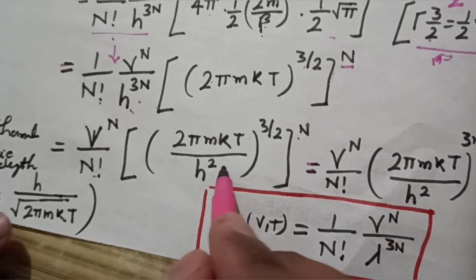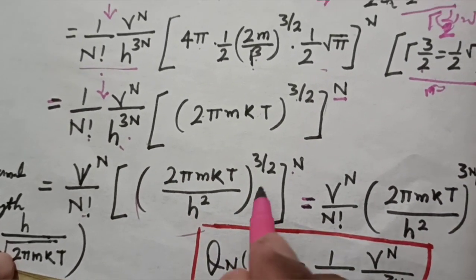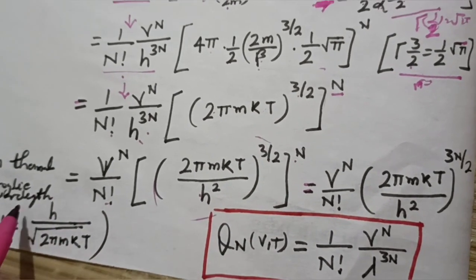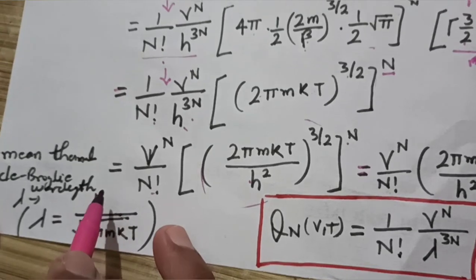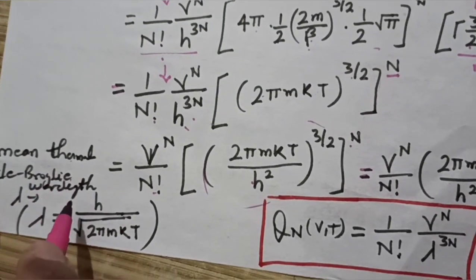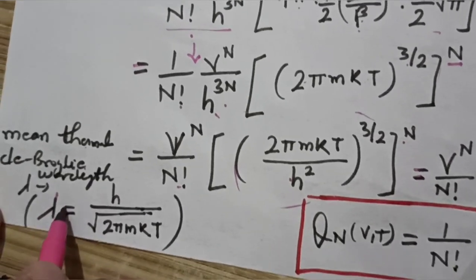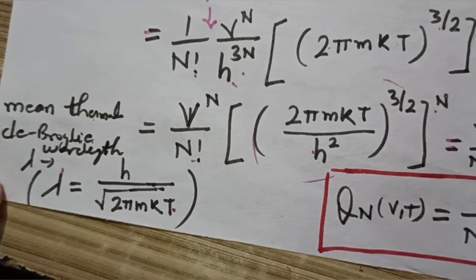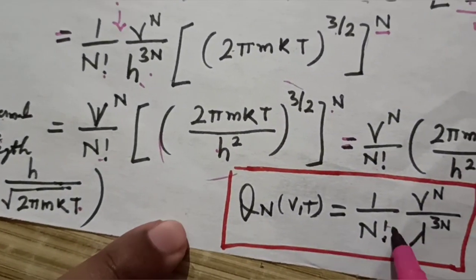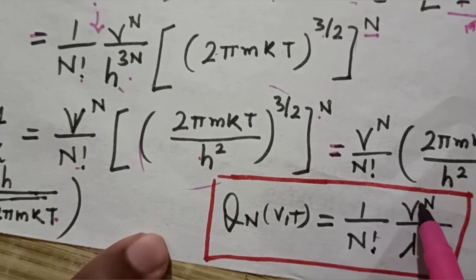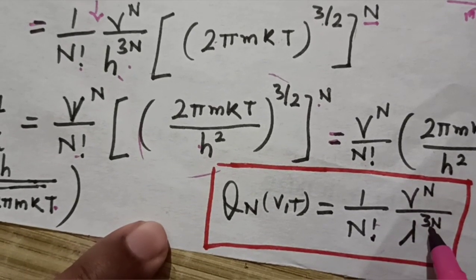Now this term is of much more significance here. It is much more important, because if you remind yourself, this is the de Broglie wavelength, the mean thermal de Broglie wavelength. And what is the value? Lambda is h upon root 2 pi m kT. That's why I have represented this term by simply Q_N(V,T) is 1 upon factorial n, V raised to the power n upon lambda to the power 3n.